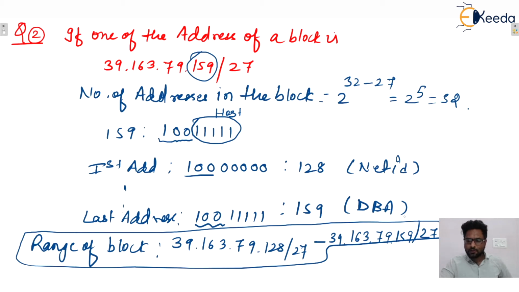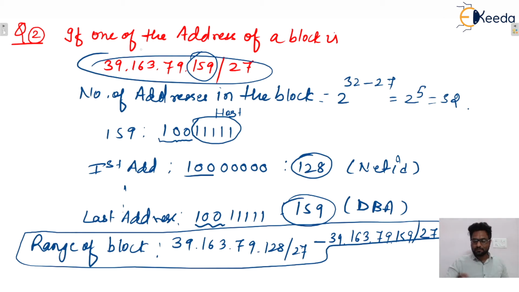Okay, so I hope this one is clear to everyone. This group will contain a total of 32 addresses from 128 to 159, but hosts will be from 129 to 158. So in this particular block, you can see the given IP address was the DBA. That means even if the DBA is given for any block, then also we can find the range of the block.